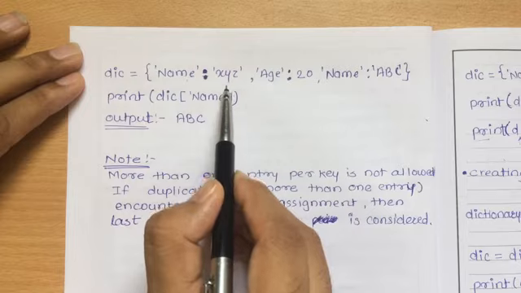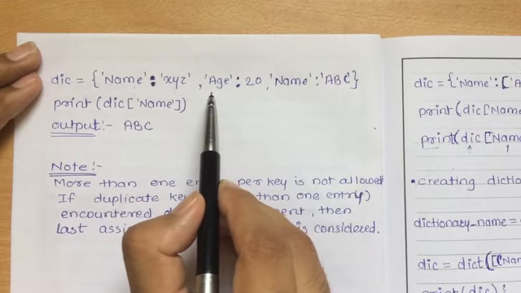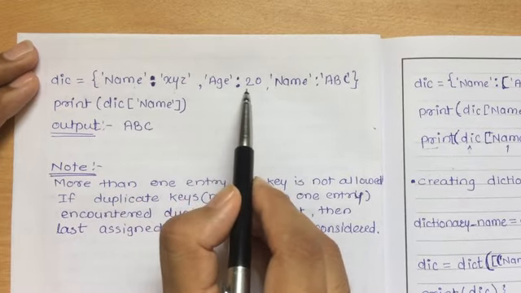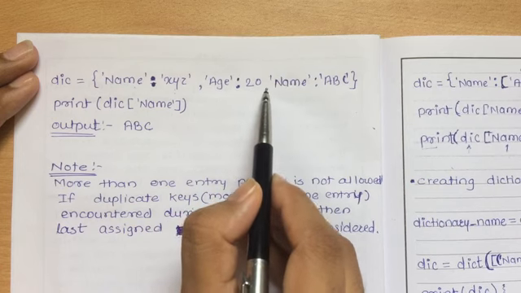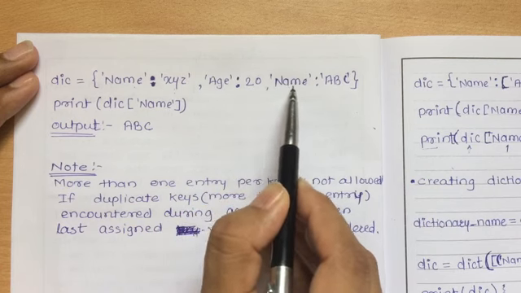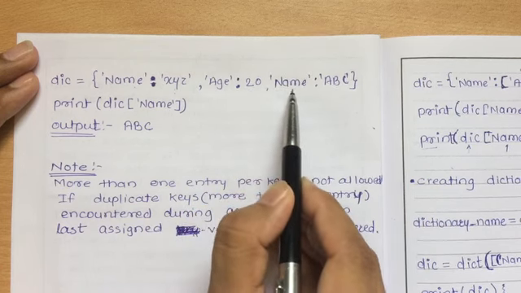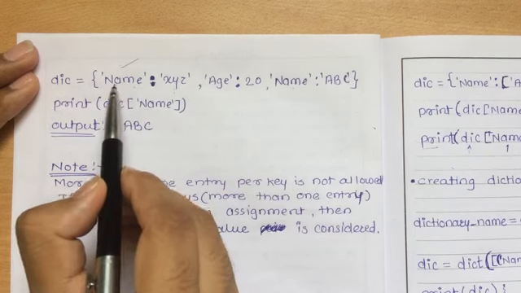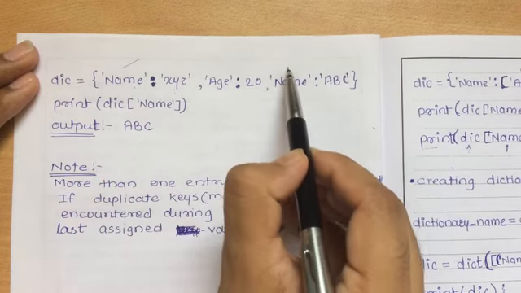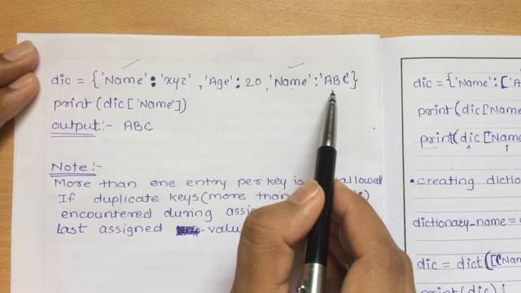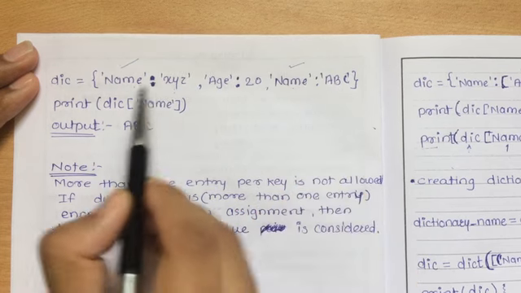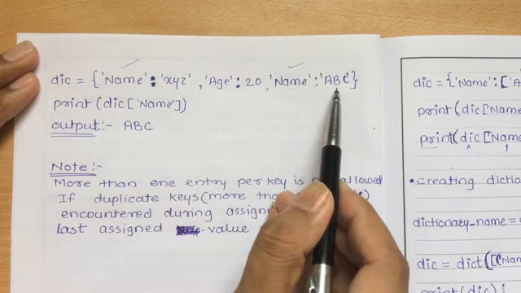This is a key, this is a value. Then next, age, and its value is 20, then comma. Then again I have used the same key name. Again I am using the same key, but its value is different. Here the value is XYZ and here the value is ABC.